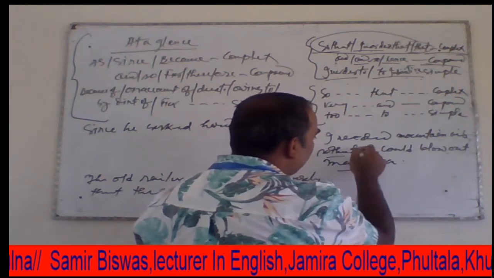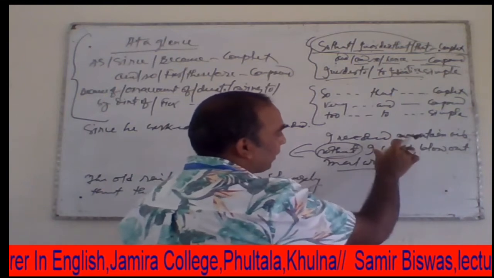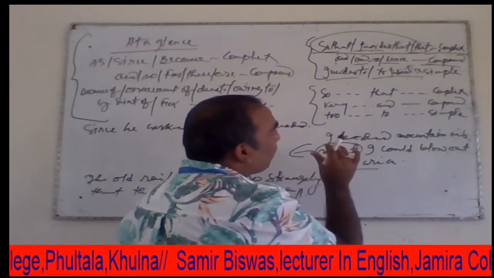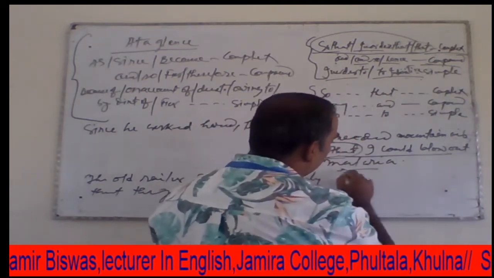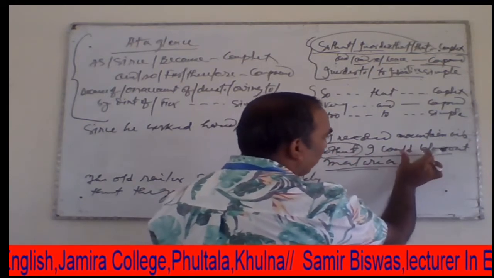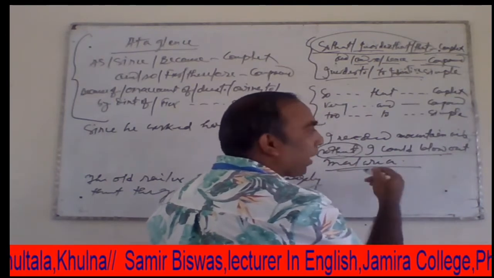Here we find so that, and this so that can make a complex sentence. At first we know so that is the symbol of making a complex sentence, and after that conjunction we find a clause, and this clause is the indication of purpose.